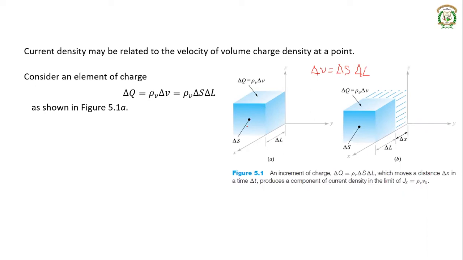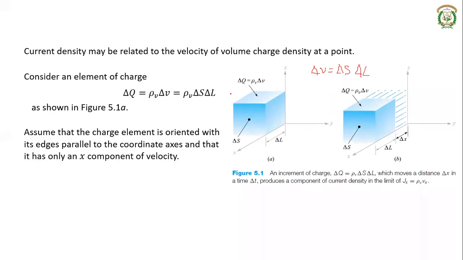Okay, suppose this is the thing that we have, that is the element of charge whose density is rho v, and volume is delta v. That's why element of charge delta q will be equal to rho v into delta v. You can express that as rho v into delta s into delta l. Now, just for the sake of simplicity, we are going to assume that this element of charge is oriented with its edges parallel to the coordinate axis. That means this edge is parallel to x axis, this edge is parallel to y axis, and this edge is parallel to the z axis.